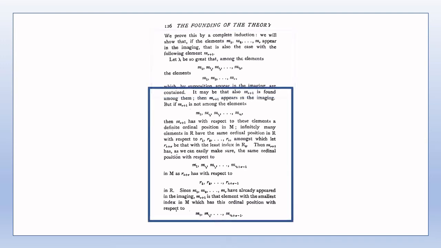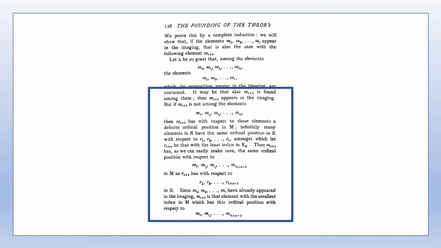We consider the two possible cases, either m sub nu plus 1 is amongst the mi lambda, or m sub nu plus 1 is not amongst the mi lambda. In the first case, there's nothing to do. We only have to really consider the second case. The argument works in a similar way to the construction of the correspondence on the previous couple of pages, where we hunted through the elements of the aggregate m0 for a suitable element to correlate to each of the Ri by choosing, at each stage, the smallest value index amongst the elements of m0.